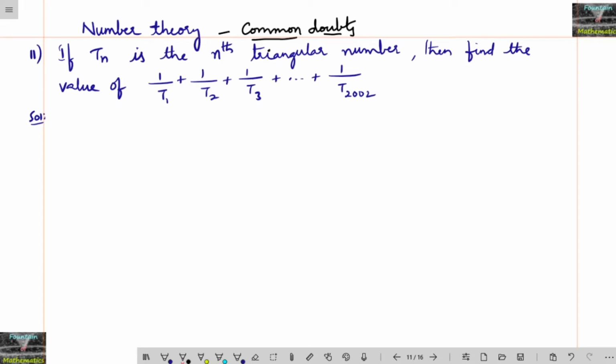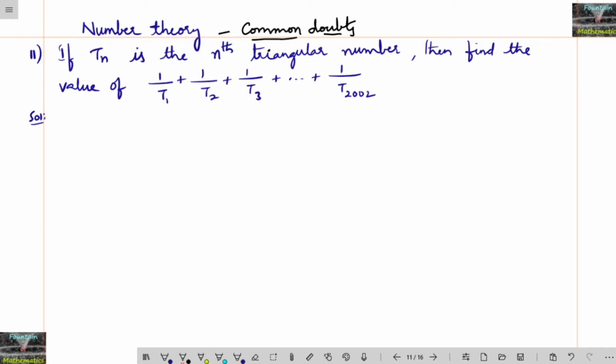Hello students, we continue the common doubts problems in number theory. Question number 11. If Tn is the nth triangular number, then find the value of 1 upon T1 plus 1 upon T2 plus 1 upon T3 and so on up to 1 upon T2002.